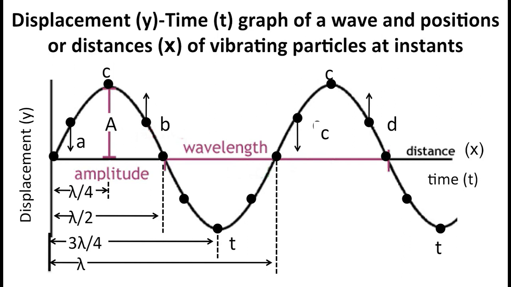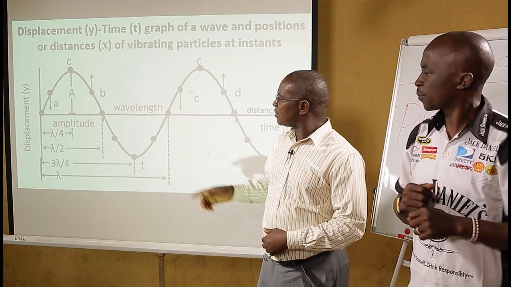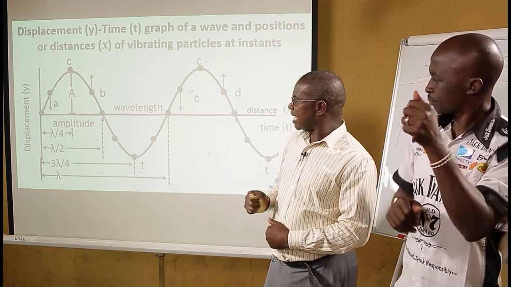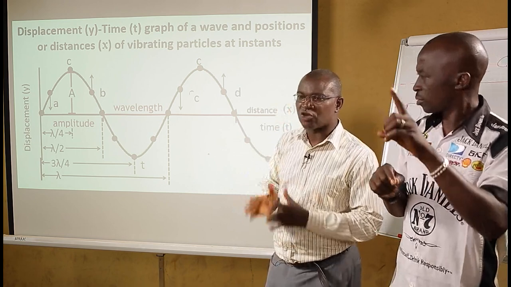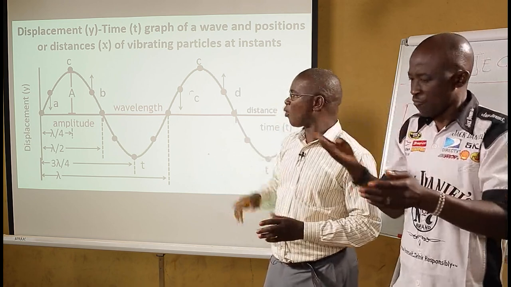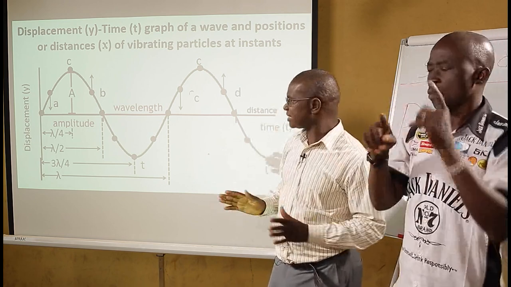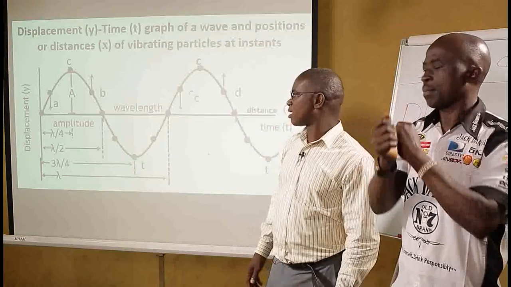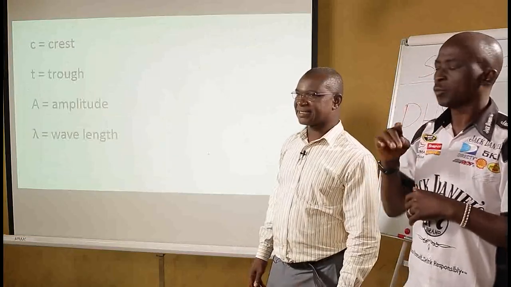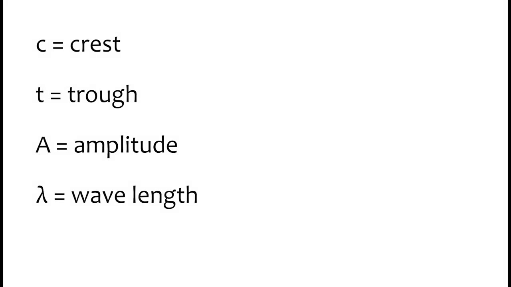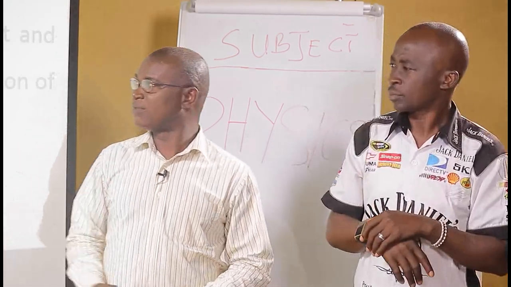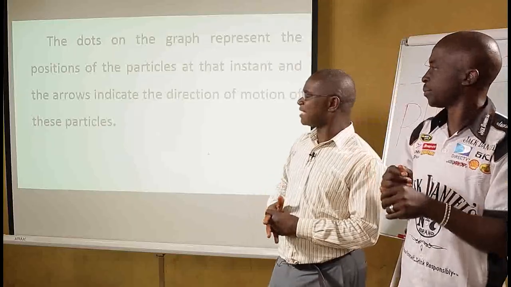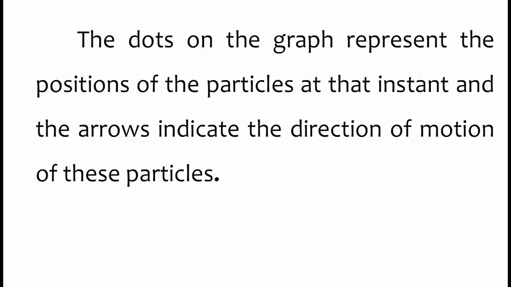And eventually, by the time you come back, a wavelength has been formed. And now, where you have small letter A, small letter B, small letter C, small letter D, they are talking about positions or particles in a given medium when the wave is traversing through that medium. Where C is crest, T is trough, A is amplitude, and lambda is a Greek letter known as wavelength. The dots on the graph represent the positions of the particles at that instant.